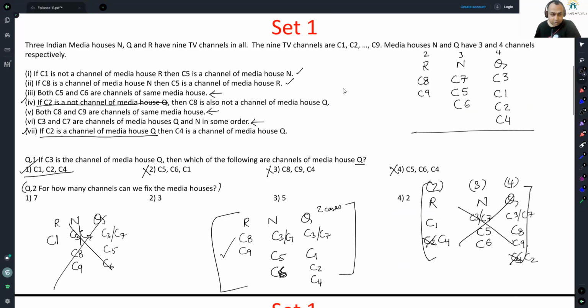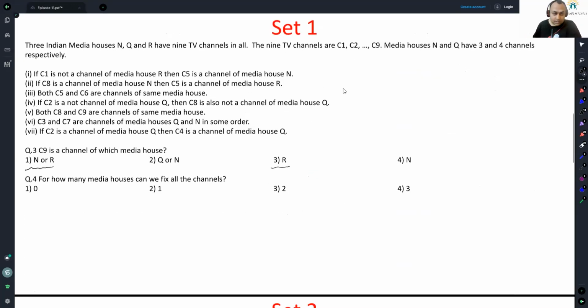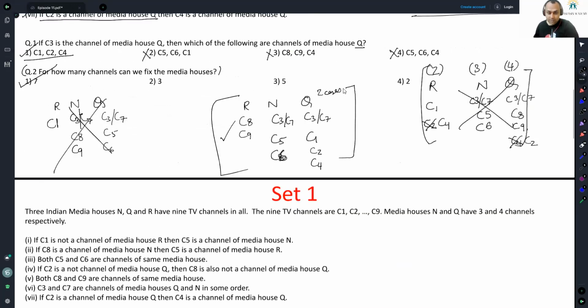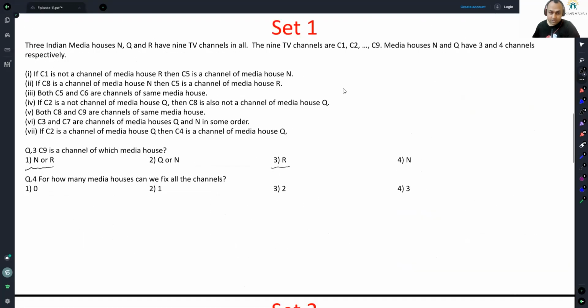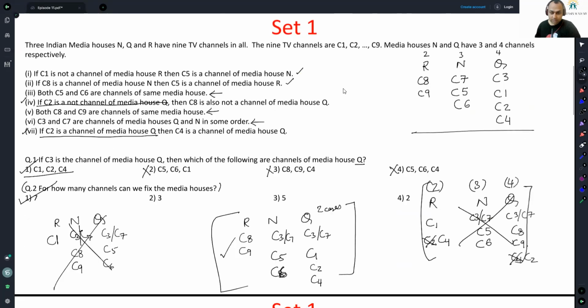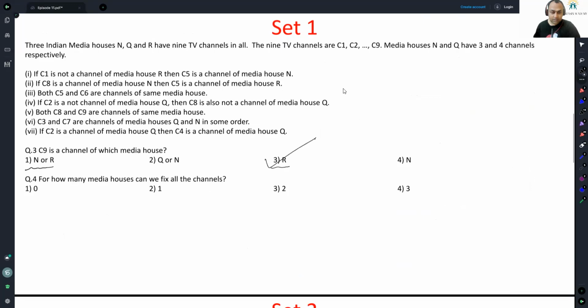So this is the only case that is possible. Awesome. So for how many channels can we fix the media houses? 8, 9, 1, 2, 4, 5, 6. Apart from C3 and C7, we can fix it for everyone. So for 7 channels, we can fix the media houses. C9 is a channel for which media house? This is the only acceptable case. So C9 has to be with R. For how many media houses can we fix all the channels? Only for R, we can fix all the channels. N and Q still have doubt over C3 and C7. So for one media house, we can fix all the channels.